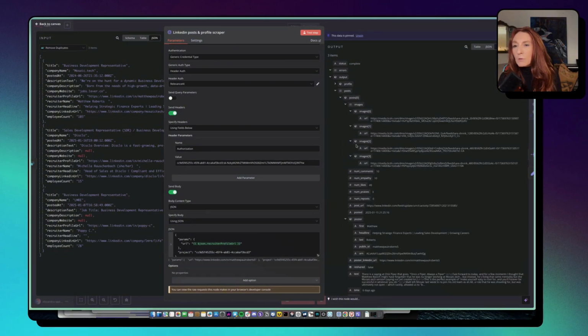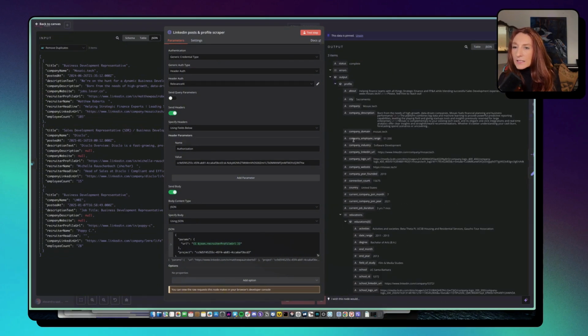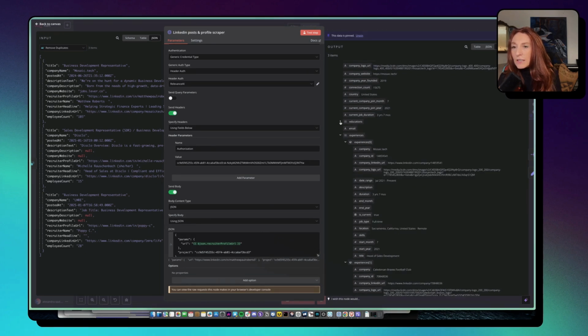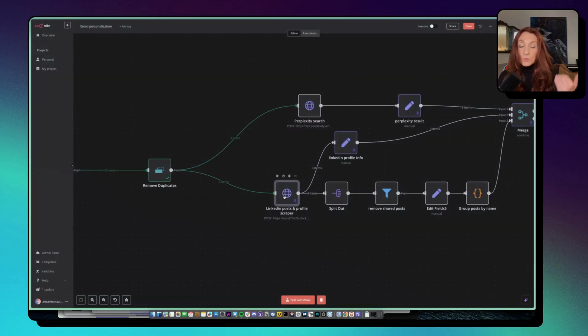Okay. And here we have all the posts. Yes, and in the profile, here it's education, and we should have, yes, experiences. So this is what we are going to use. After that, when you run that, it pulls everything automatically through the API from Relevance.